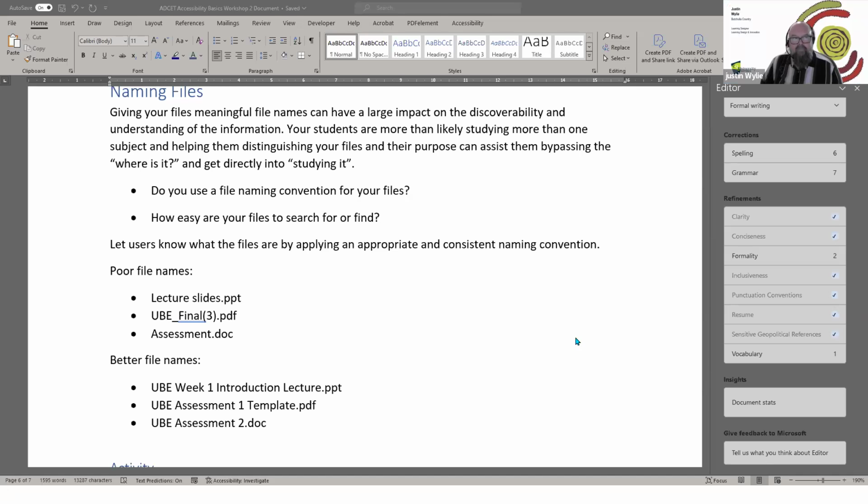So this helps reduce the cognitive burden of having to find something and work out what it is before you even get to studying it. This is particularly important for students who may be using assistive technologies. It benefits everybody, but particularly assistive technologies, finding what that file is without having to open everything and read it first, or go all the way back through navigating your LMS through various weeks.